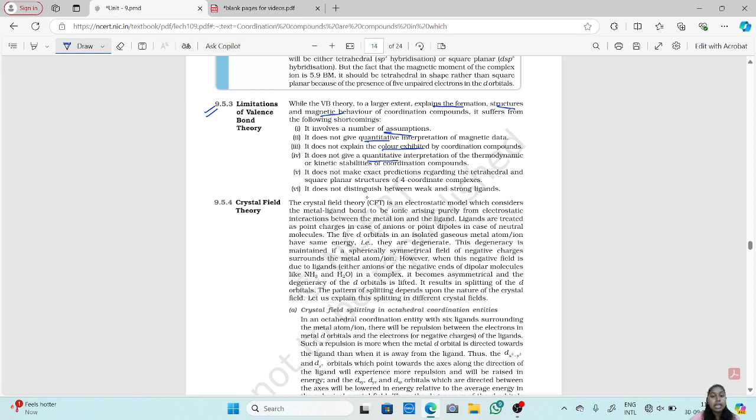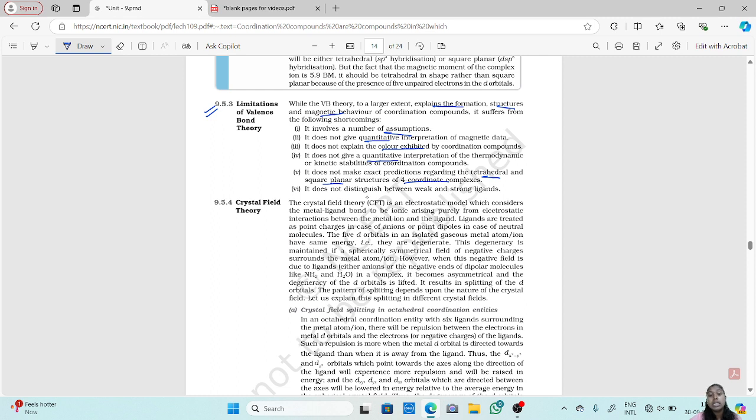It does not make exact predictions regarding the tetrahedral and square planar structures of 4 coordinate complexes. So it cannot make an exact prediction that this will form a tetrahedral structure or this will form a square planar structure. These are all assumptions, that this might form a tetrahedral or this might form a square planar structure. So there is no exact prediction for the tetrahedral and square planar structures of 4 coordinate complexes.